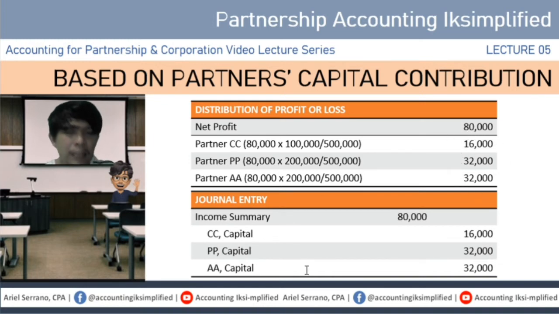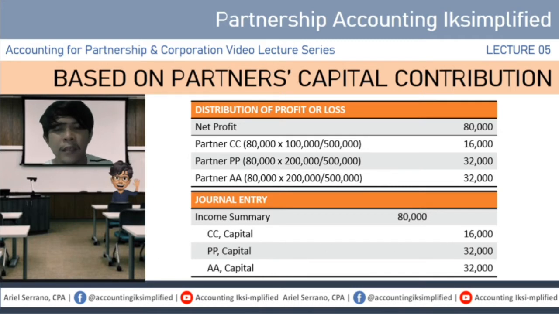Pag ginormalize natin yan, because that is a net profit, syempre, increase yan sa partner's capital. So, you have the following. Debit ka kay income summary and credit ka to the corresponding capital accounts ni CC, ni PP, and ni AA. So, that is case number 5.